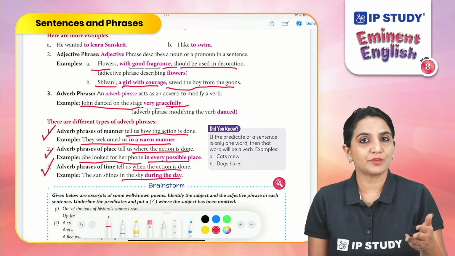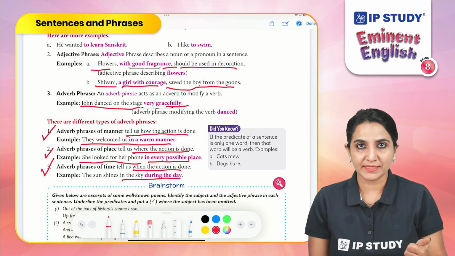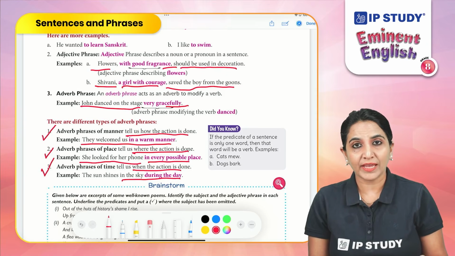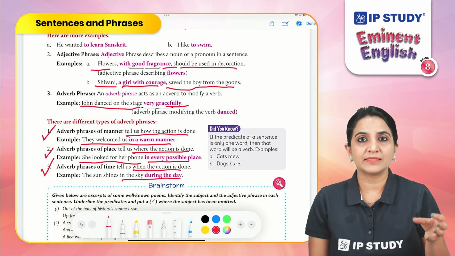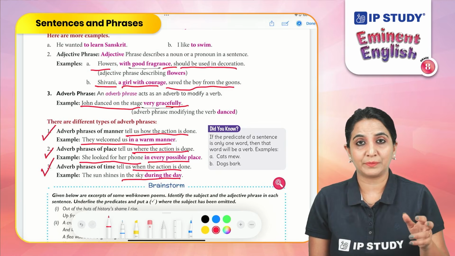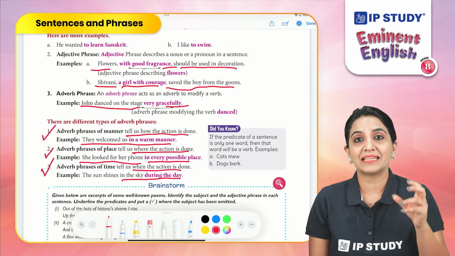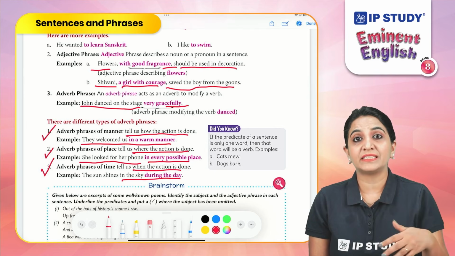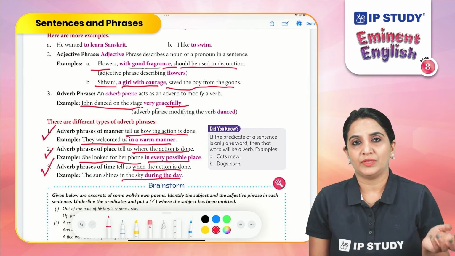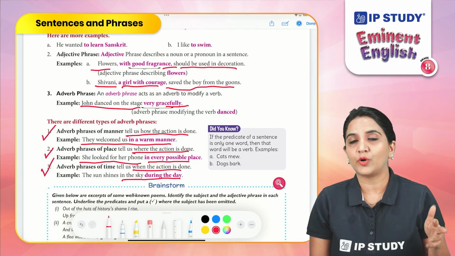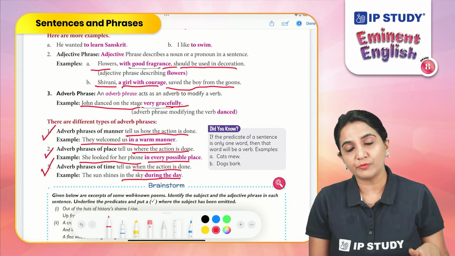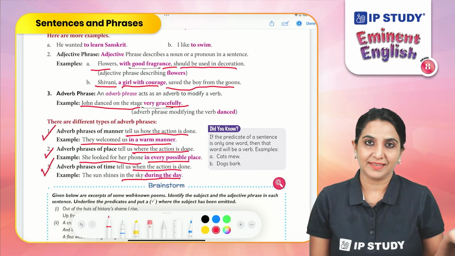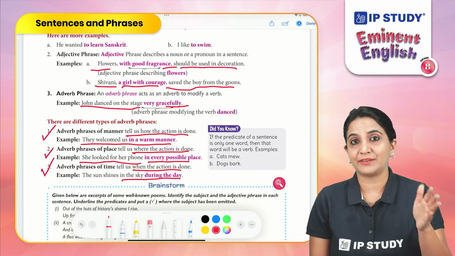There are three types of phrases: adverb phrase, adjective phrase, and noun phrase. Noun phrases are the groups of words which describe a noun. That means these phrases have a noun as a main word. Adjective phrases modify a noun or pronoun. Adverb phrases modify a verb in the sentence. This was all about sentences and phrases.